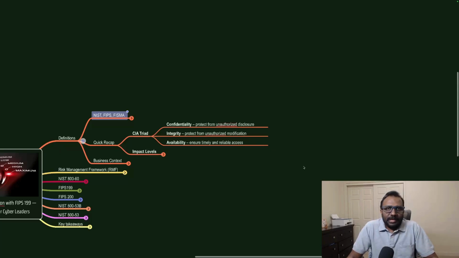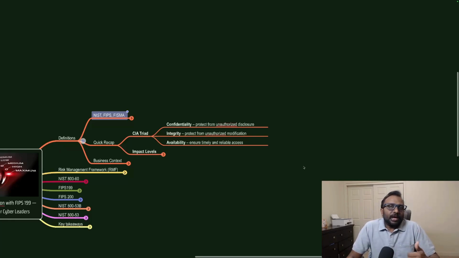What is confidentiality? It is simply to protect the organization's data and assets. If there is any unauthorized access, that means there is a breach of confidentiality. What is integrity? Modification can only be done by an authorized official. If there is any unauthorized modification, it is a breach of integrity.